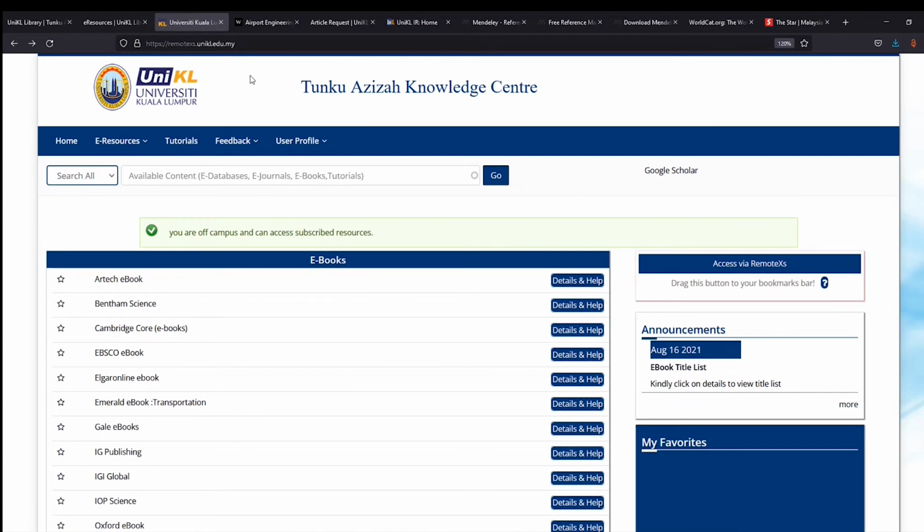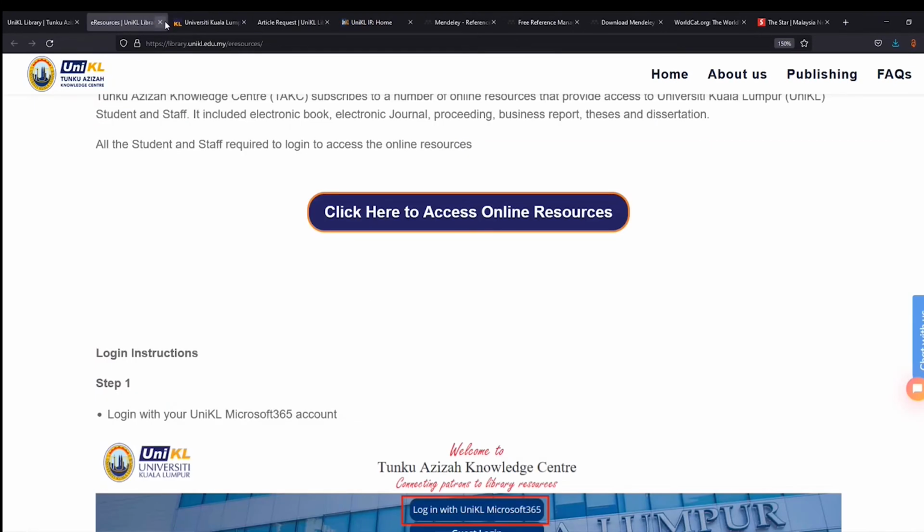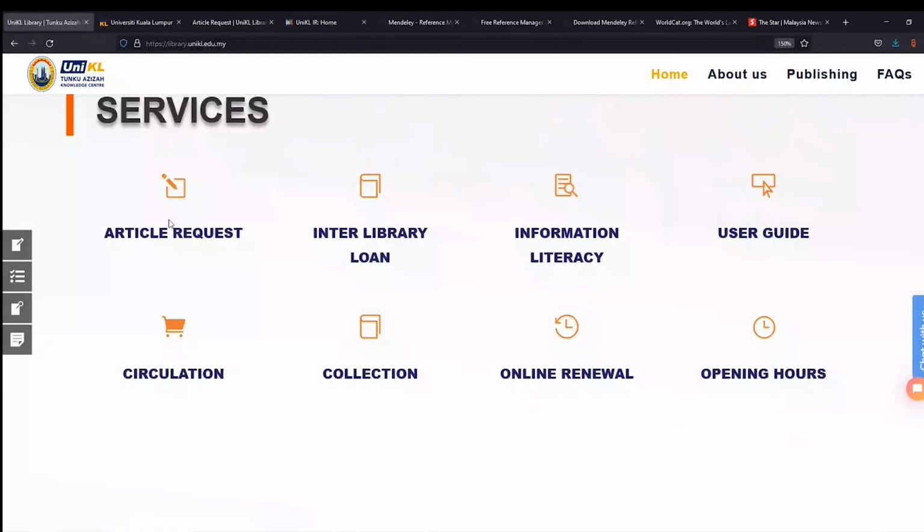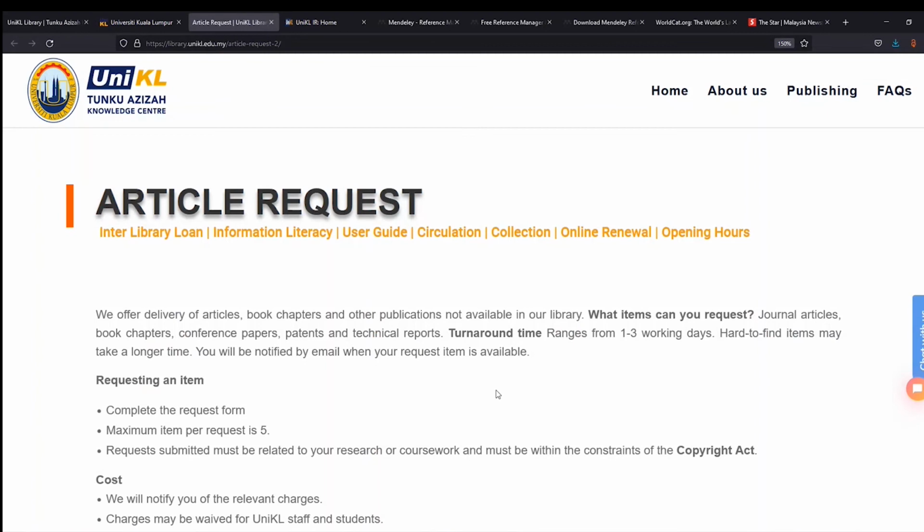And if this subscribed database is not enough, or some of the content that we subscribe to does not suit your article requirement, just go back to our library website. From here you can go to the services that we have. We provide interlibrary loan and also article request services to you guys. If you click on this article request, it brings you to these pages.